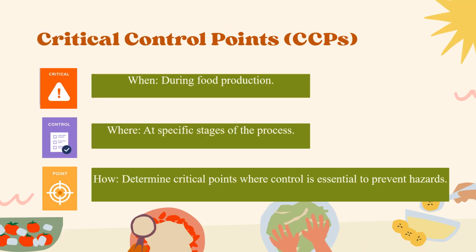When, where, and how should critical control points be determined? These are vital stages in food production where control measures must be implemented to prevent, eliminate, or reduce hazards to an acceptable level. Identifying and managing these points are essential for ensuring food safety throughout the production process.